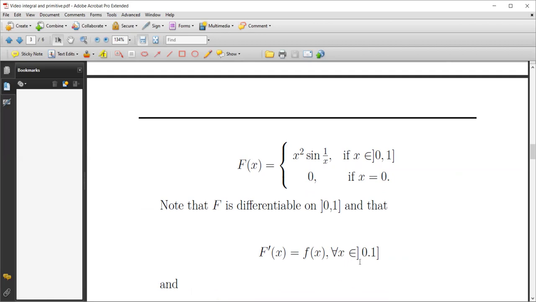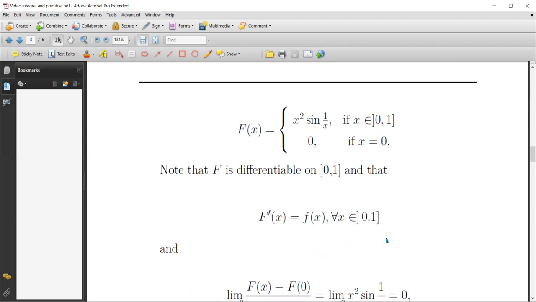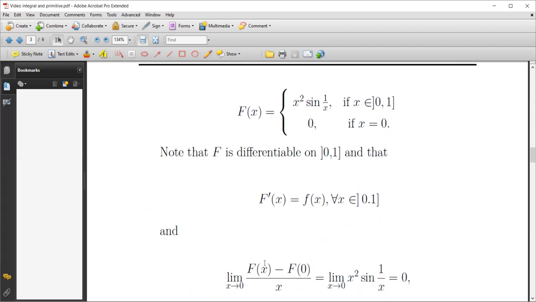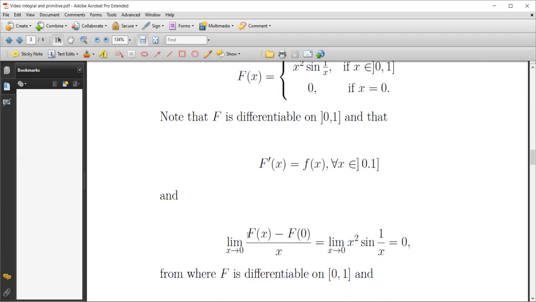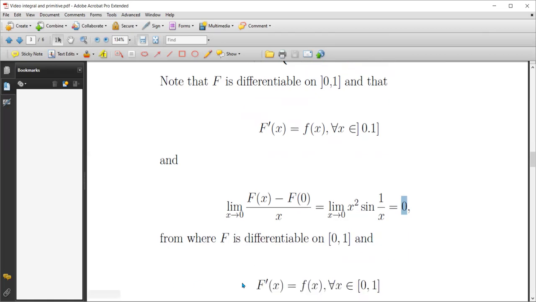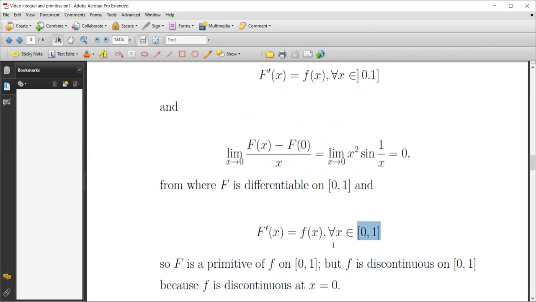Using the definition of differentiability at a point, we can show that this is equal to 0, and here we use a kind of squeeze theorem. This means that F is differentiable on the closed and bounded interval [0, 1], and for all x in [0, 1], F prime of x is equal to f of x.